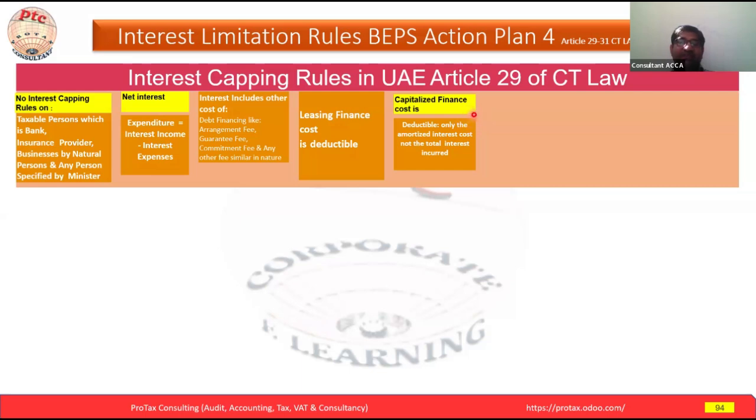If the finance cost can be capitalized as part of the asset, it will go to the balance sheet, and whatever finance cost cannot be capitalized will be expensed out in the same year.